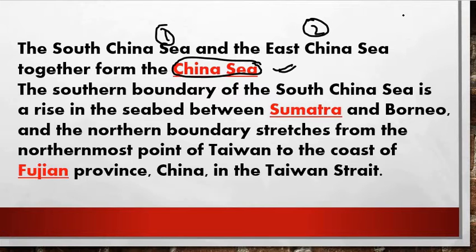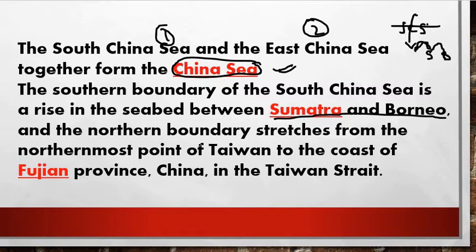so whatever the southern boundary, see I have mentioned this is the South China Sea, this is the southern part, and the southern part is rising, okay friends? The southern part is a little bit rising. Where it is rising is in between Sumatra and Borneo. So here it will rise in this way, right friends? It is rising in between Sumatra and Borneo, okay?